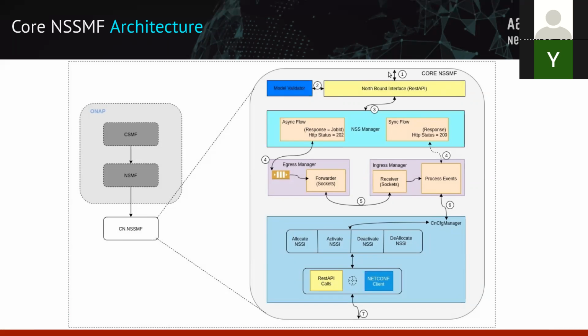When you get a request from your SO component, there is a component which we have written called the model validator. When you get a request, we validate it in terms of what parameters you can expect coming from the SO. If your parameters match the expectation of the model, you will honor it. Otherwise, you'll drop that request. So that's the first layer of the architecture.